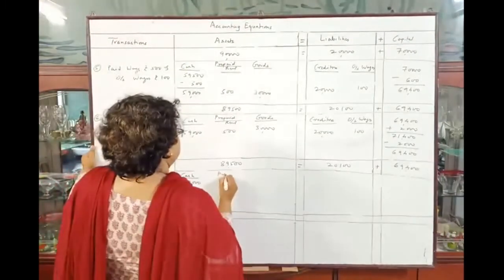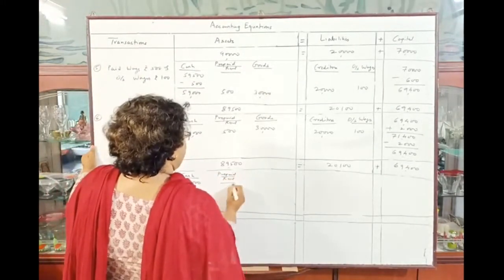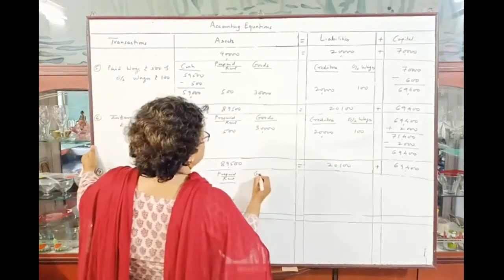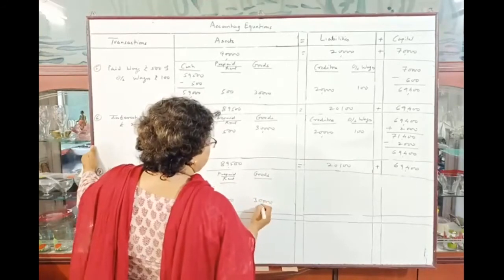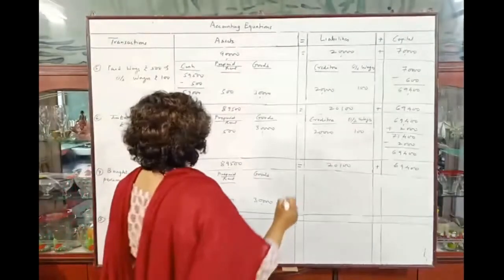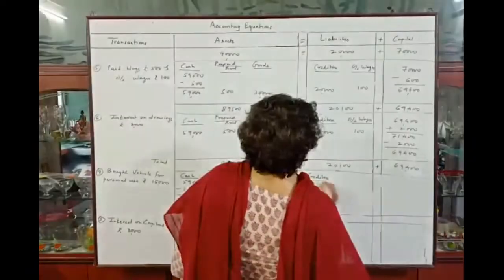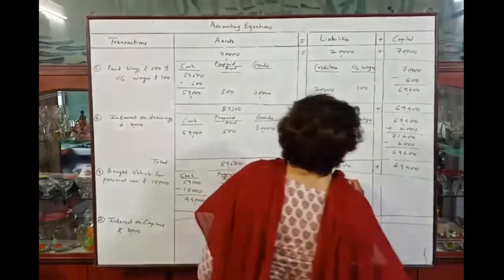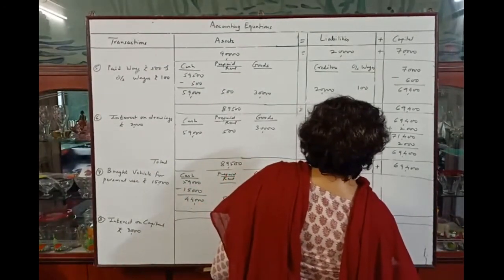Prepaid rent will remain as it is, that is rupees 500. Goods rupees 30,000. Creditors will be the same, that is rupees 20,000. Outstanding wages remains the same, rupees 100.